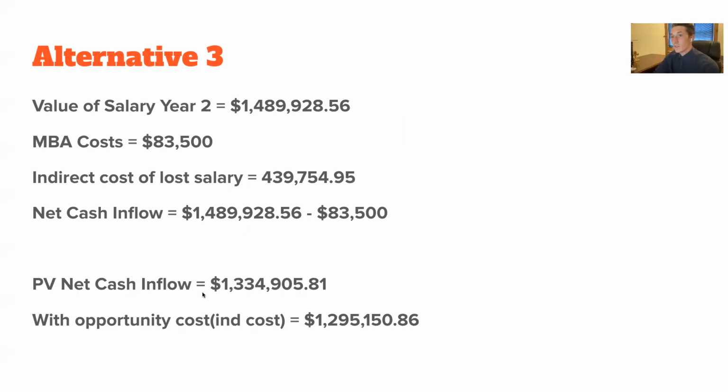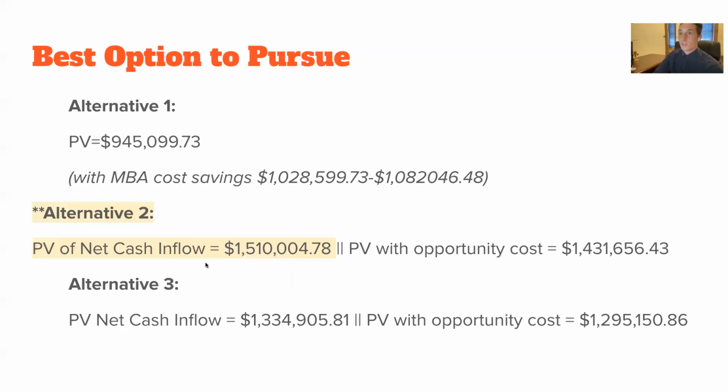And so this is this cash flow. Yeah, so this just has one extra number, but this is the cash flow for the MBA cost minus his valued salary. And that's this opportunity cost over here. And so here we look at all three of the options.